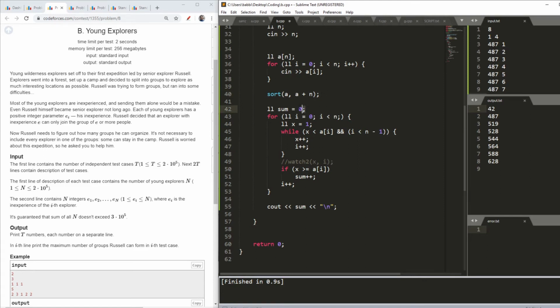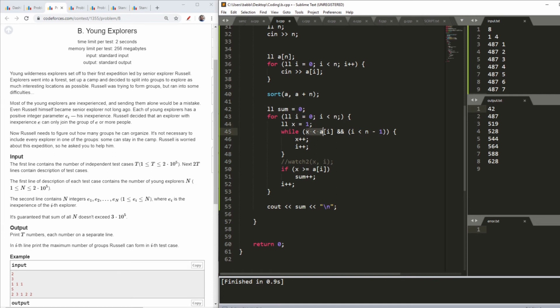Starting off with the sum, and here is the i. As I spoke in the explanation, I start from x equal to 0, although you can start from x equal to 1 also. Basically you have to see how in the loop you increase your value, maybe later or maybe before. I increase later, so I have my 1 here.